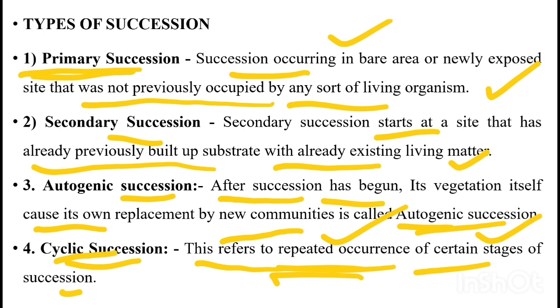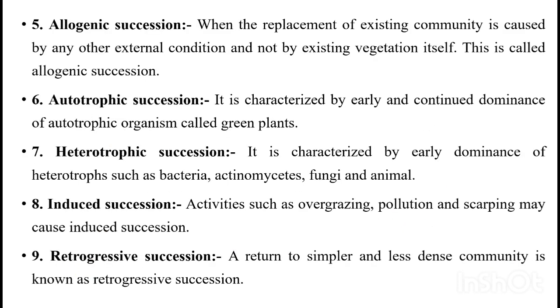Then allogenic succession: when replacement of an existing community is caused by other external conditions and not by the existing vegetation itself. The terms autogenic succession and allogenic succession are very important. Generally they come in your exams.